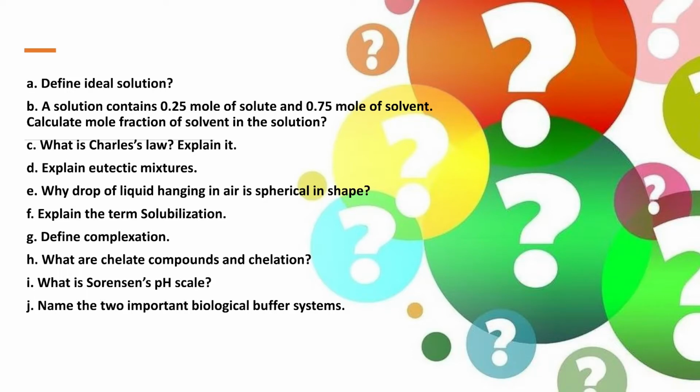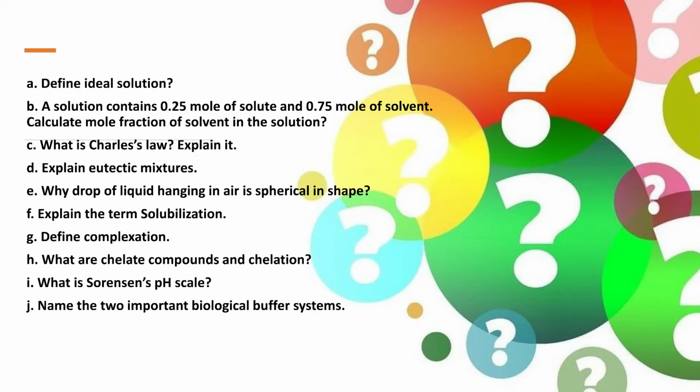Then what is Charles' law? Explain it. Explain eutectic mixtures. Why is a drop of liquid hanging in air always spherical in shape? Explain the term solubilization. Define complexation. You have to memorize these few definitions. What are chelate compounds and what is chelation? What is Sorensen's pH scale? Name the two important biological buffer systems present in the biological system.